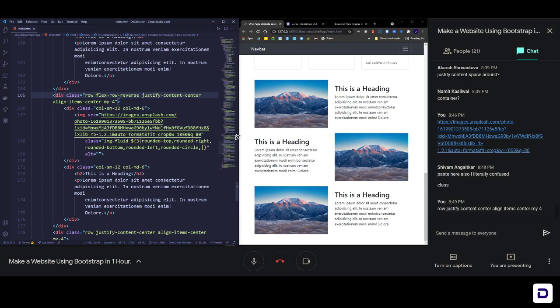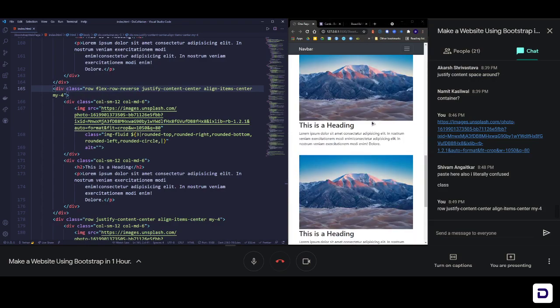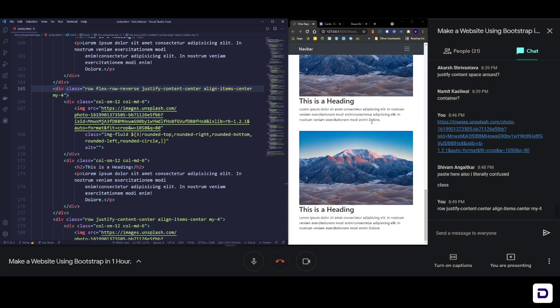And now you'll be thinking that maybe it has messed up our mobile view, but let us see what it has done. If you go into the mobile mode, you can see that it is still properly available in your mobile mode. So it does not mess up your mobile mode. It just fixes the way you want it in your PC mode, because you wouldn't want it reversed in a mobile view, right? You would want it in a proper format. That is why it does not do that.